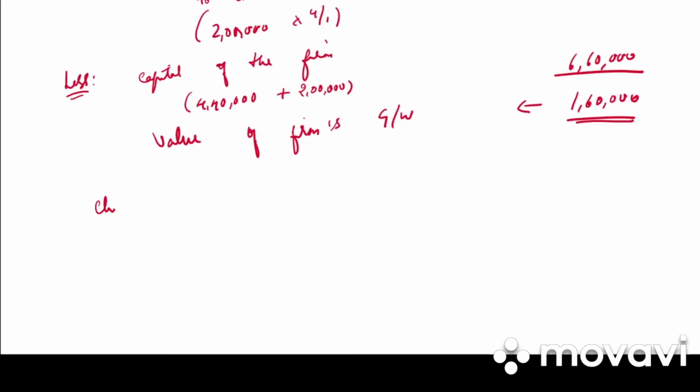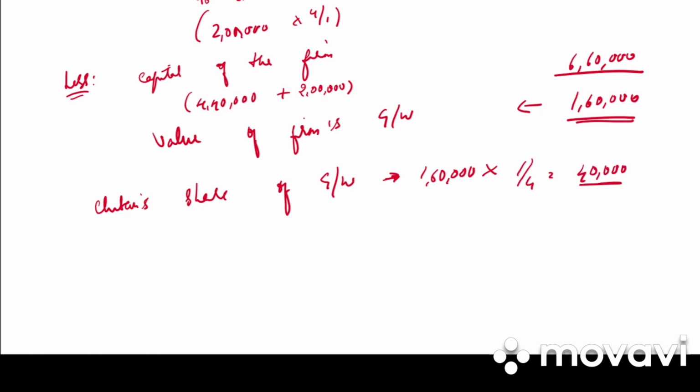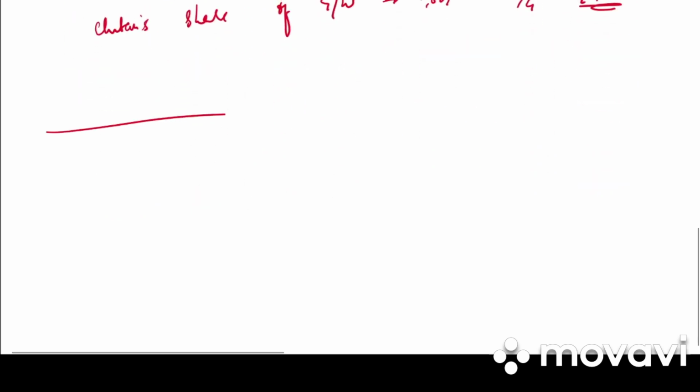So next we need to write Chetan's share of goodwill. How much is it? 1,60,000 into 1 by 4, that is 40,000. So what will be the journal entry?